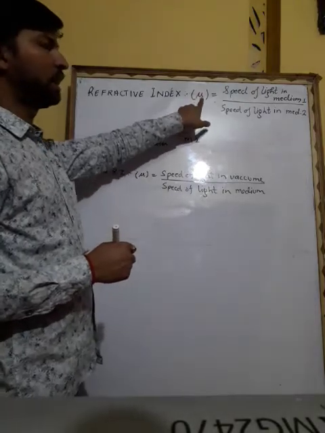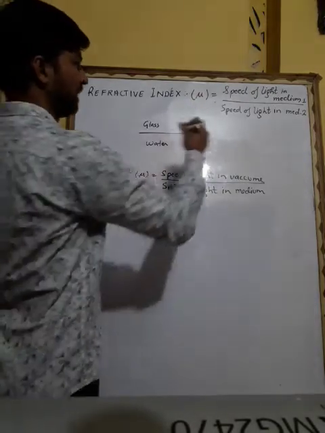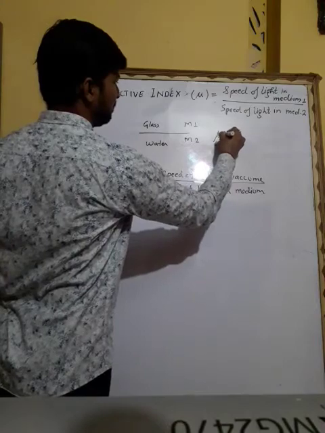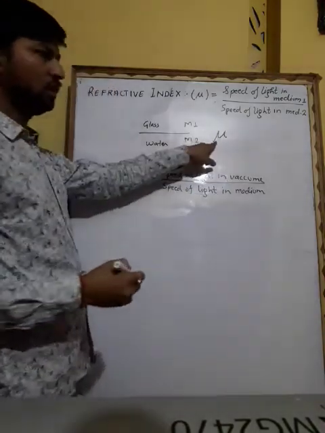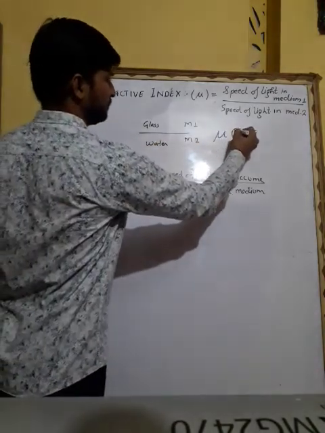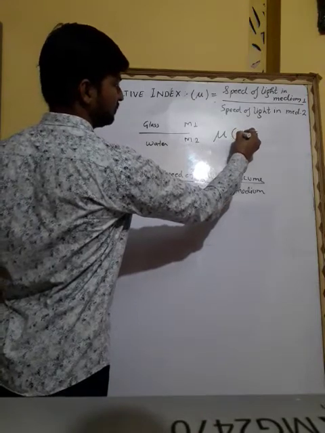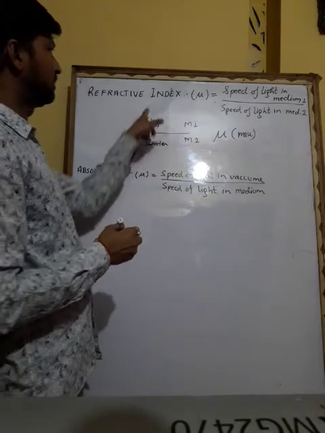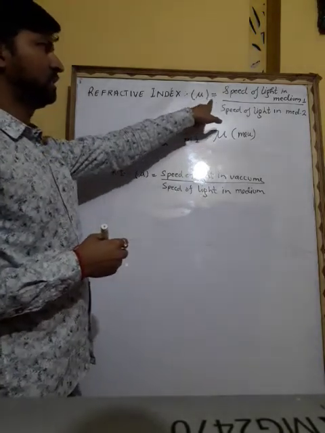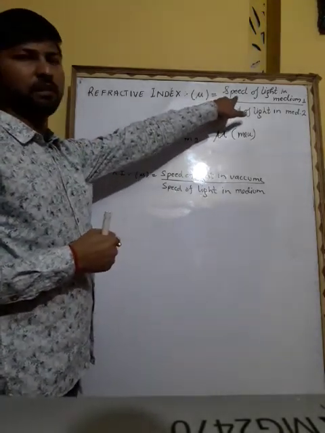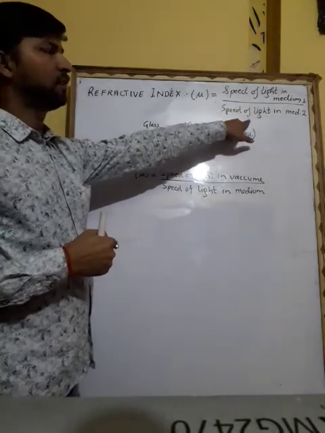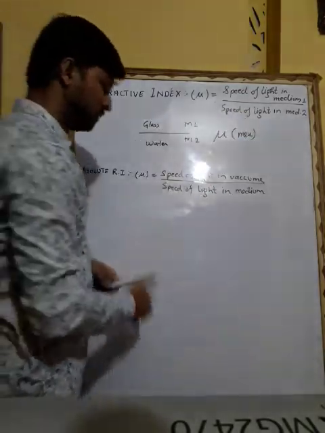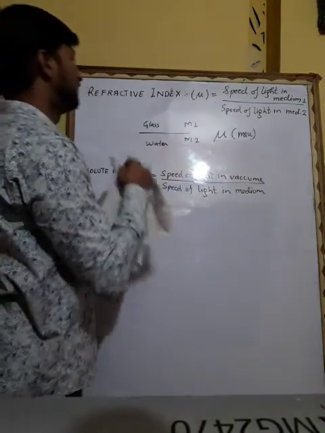It is represented by mu. As you know, it is like this, similar to u but a little bit different, so it is called mu. And its formula is refractive index equals speed of light in medium 1 upon speed of light in medium 2. So let's know about its definition.